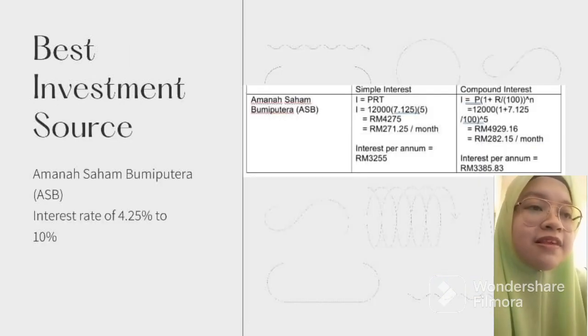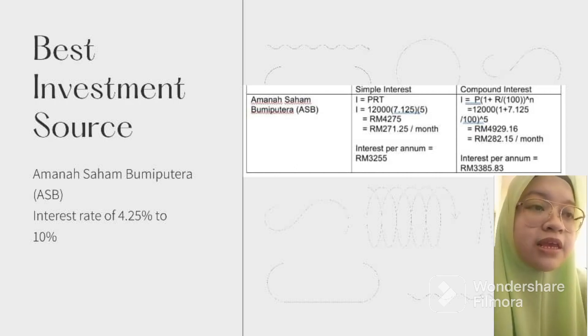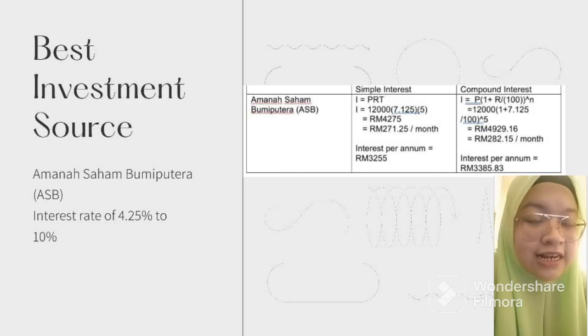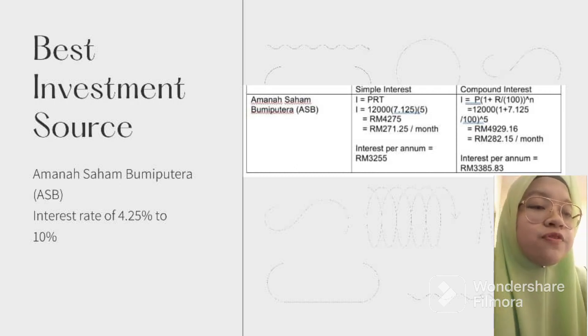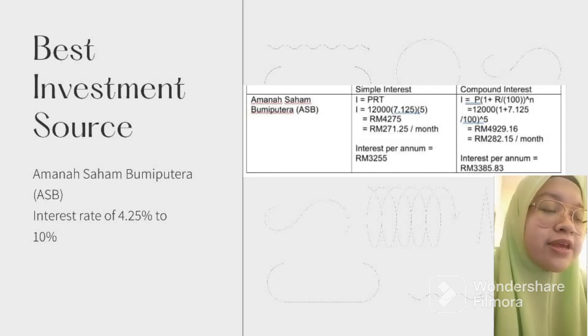Next, the best investment source is of course Amanah Saham Bumiputera, which is ASB, where the interest rate stands at 4.25% to 10%. So here's the calculation of simple interest and compound interest, and again, the best interest for investment is compound interest, where we can see the difference in the interest amount per annum.